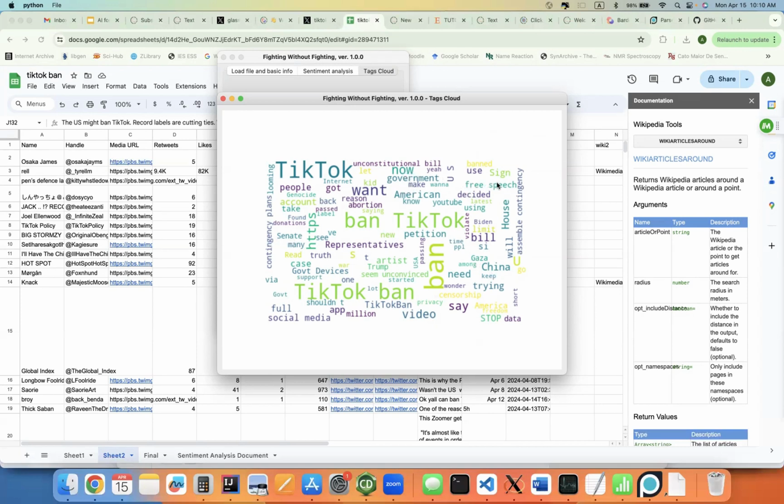free speech right there. There was another privacy one. I can't see it right now. And free speech. Oh, censorship. There's a censorship somewhere. Censorship right there.